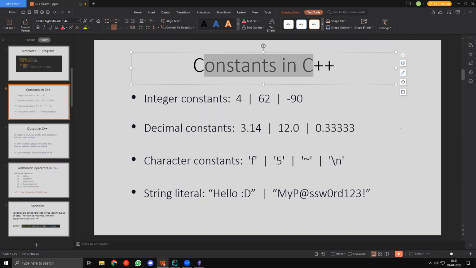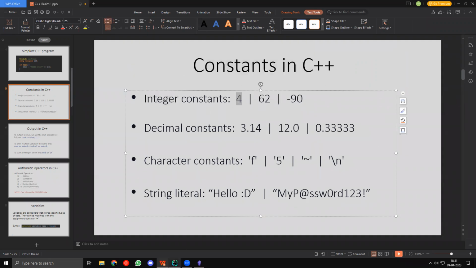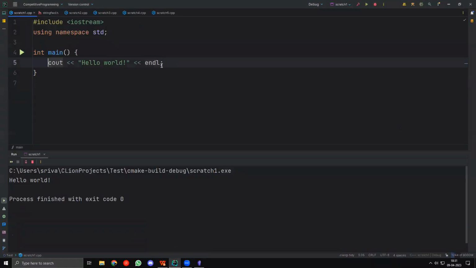Similarly, in C++, we have multiple different types of constants. For example, we have integer constants. Again, this is just like math constants. We can have 4, 5, 10, -12, anything like that. Also in C++, whenever we are writing a statement, after every statement we need to put a semicolon.